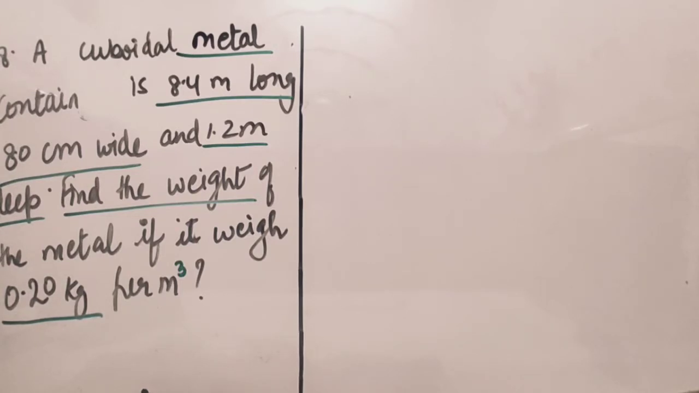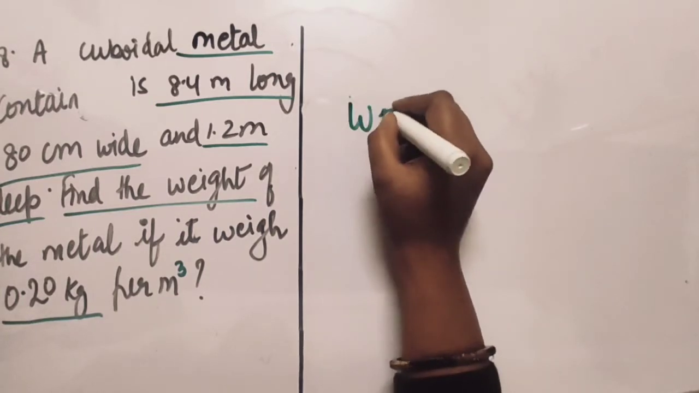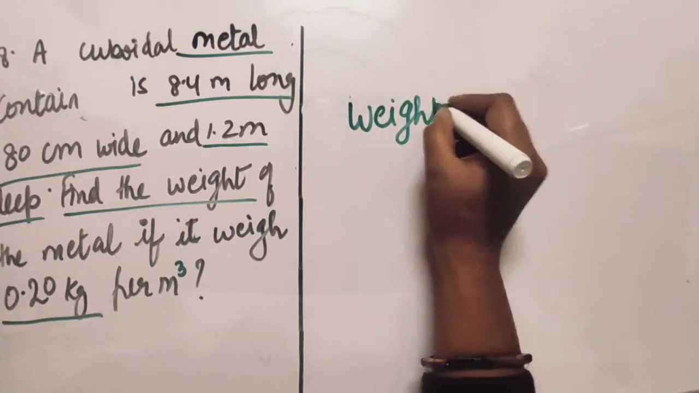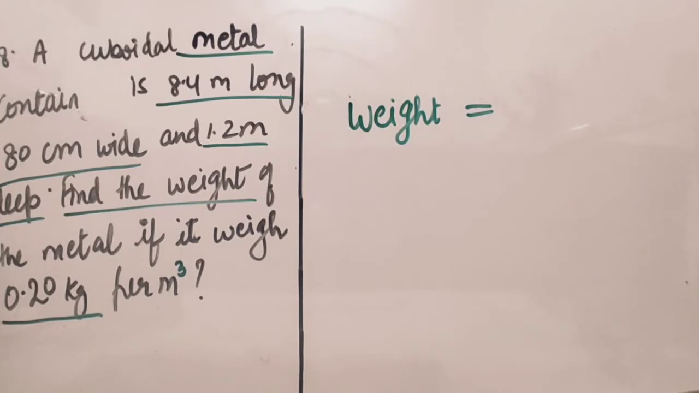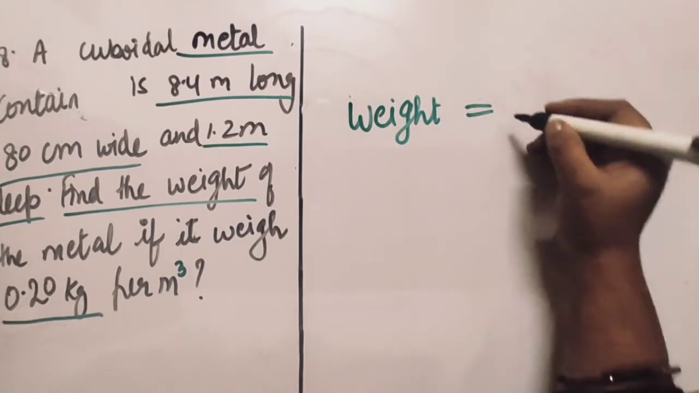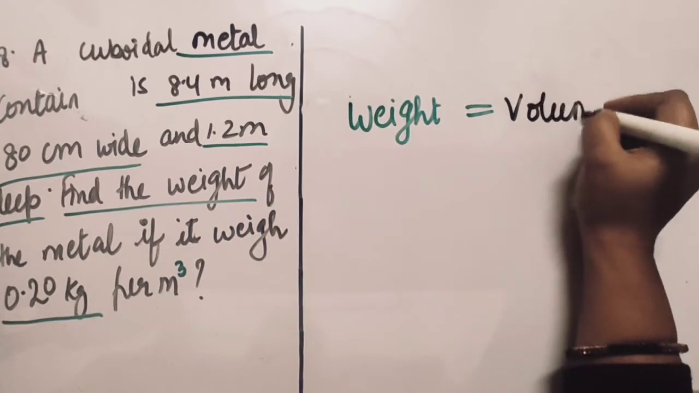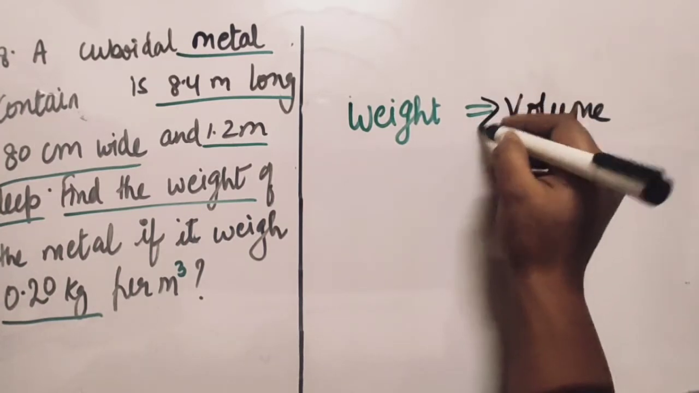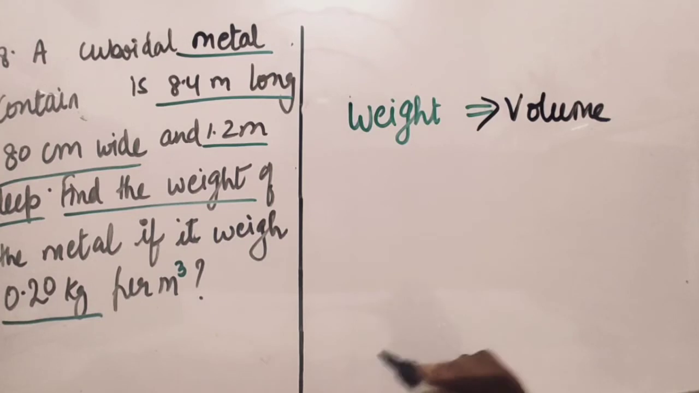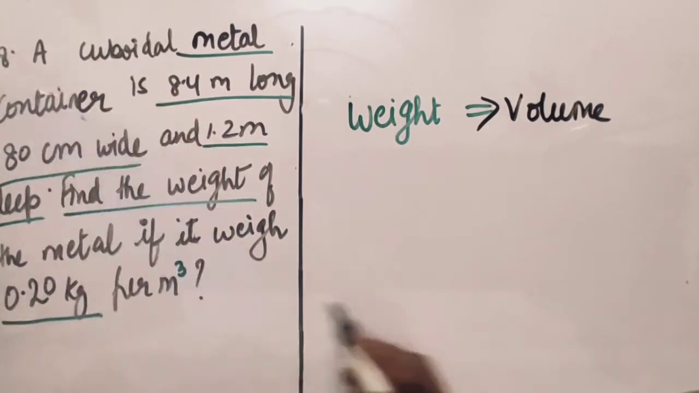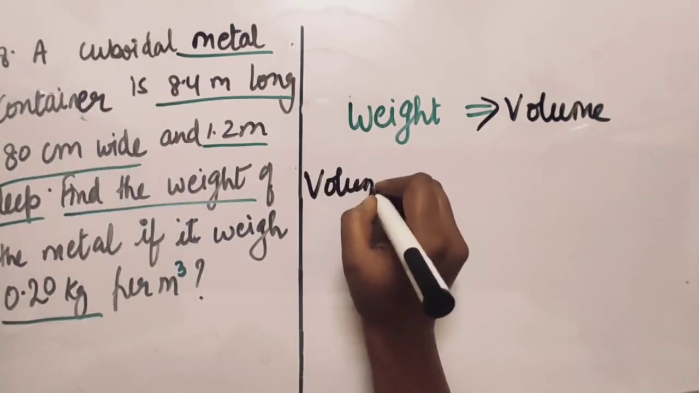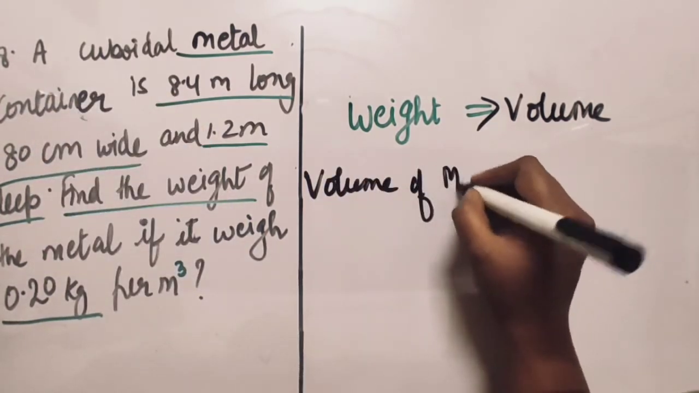So let's start how to find out the weight. Let me tell you the interesting thing about weight: if you observe very carefully, on what does weight depend? The weight always depends on the volume. So for this question we need to find out the volume of a cuboidal metal container. So let's start. Volume of metal container.